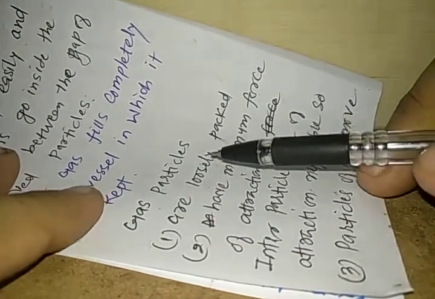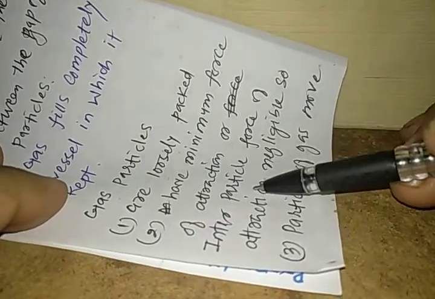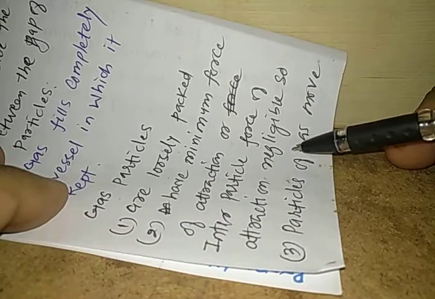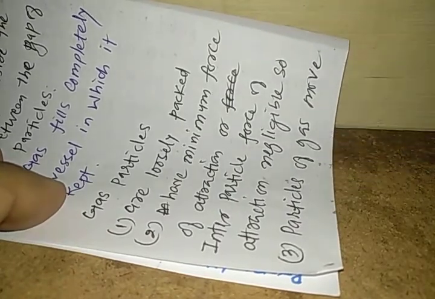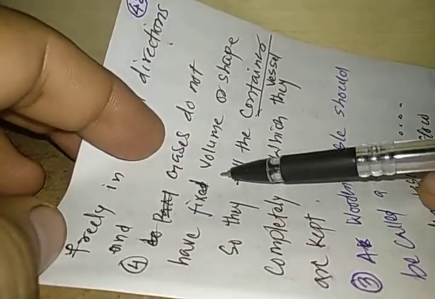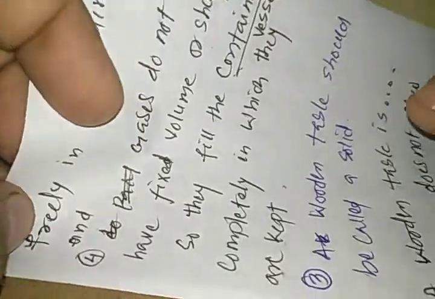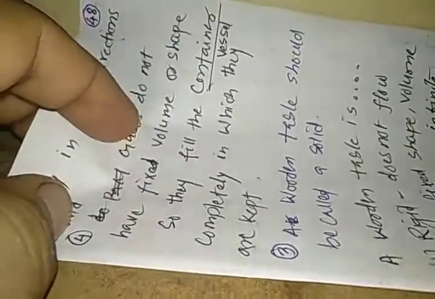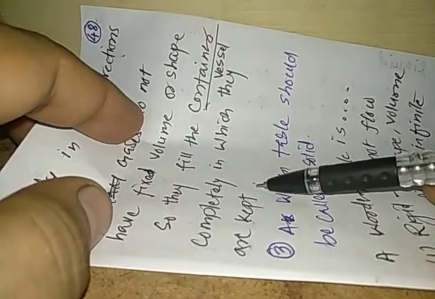The interparticle force of attraction is negligible. So particles of gas move freely in all directions, and gases do not have a fixed volume or a fixed shape. So they fill the container or the vessel completely in which they are kept.